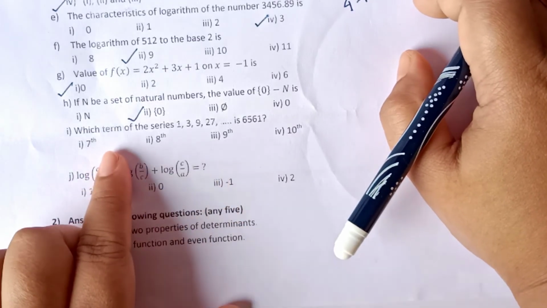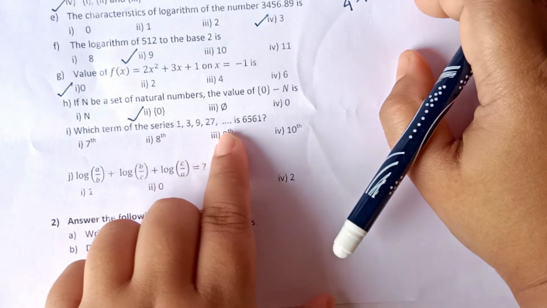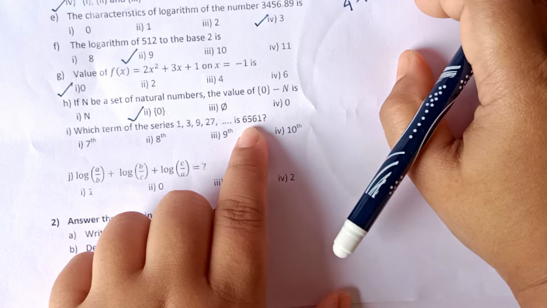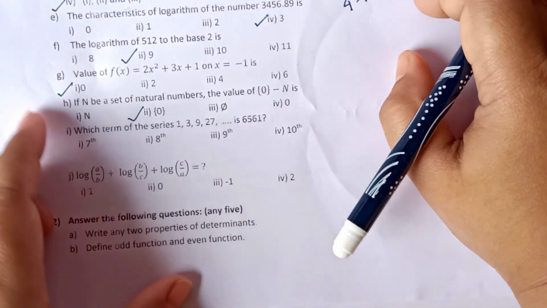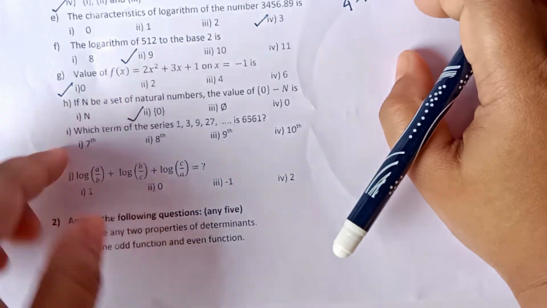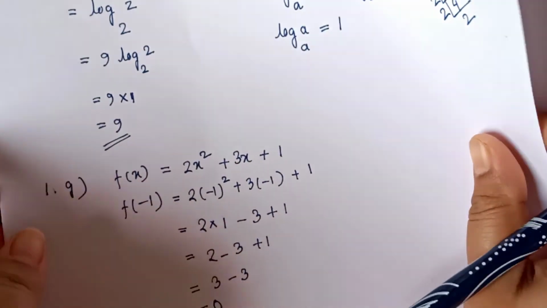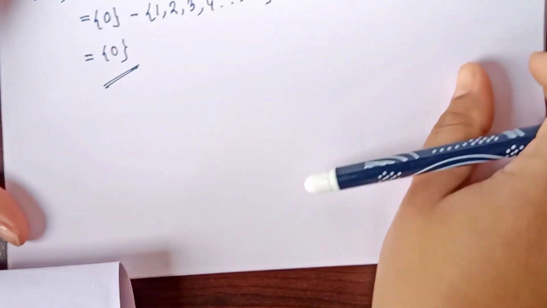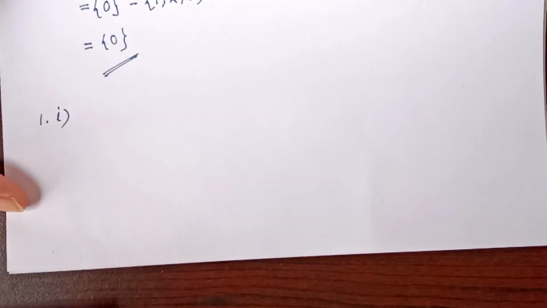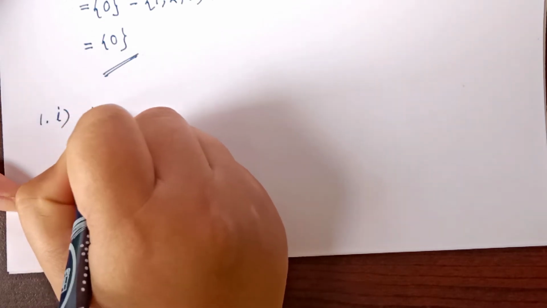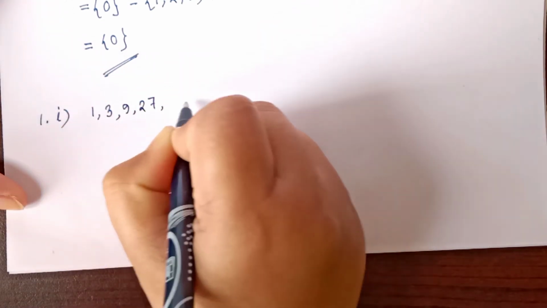Now let us discuss the next question. Which term of this series 1, 3, 9, 27 is 6561? So first of all, we have to find out this value. This is question number 1i. So question number 1i, the series is given 1, 3, 9, 27.